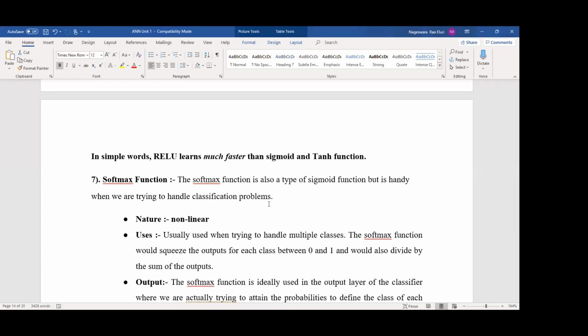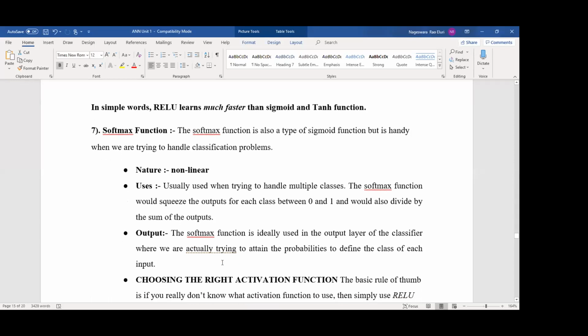Maybe you can use it for clustering, because we are giving so many types of data and we want to separate the data for each type. So then we use the softmax function. Okay. And it squeezes the outputs for each class between 0 and 1. It also divides by the sum of the outputs, that we can call multiple classification, or we can call it clustering also.